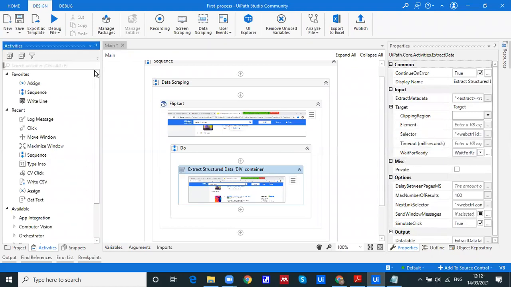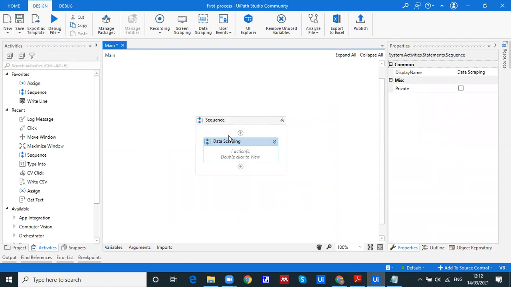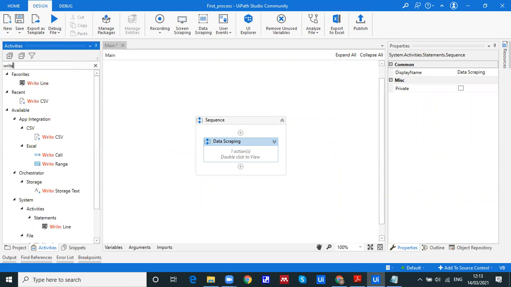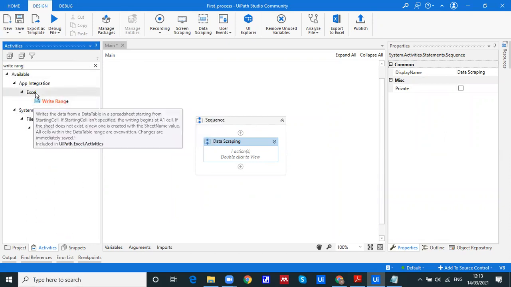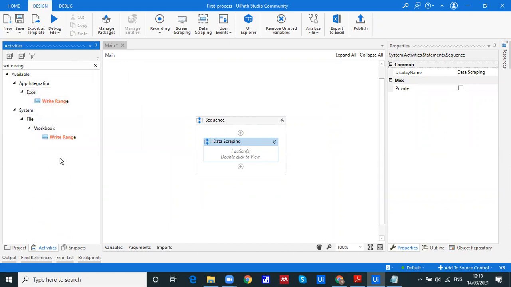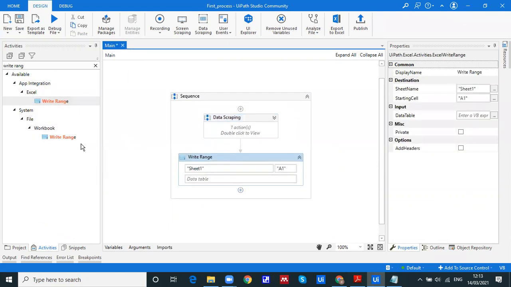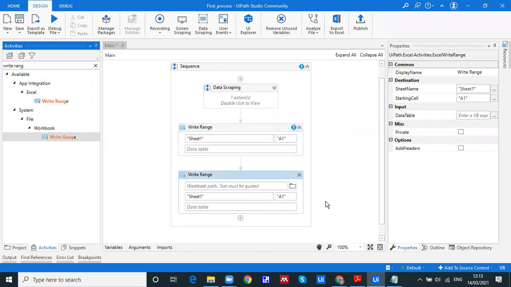Let's have a look at this and we will write this. So this is the data table. We will write it in Excel. I'm just using the activity called write range activity. This is an activity related to Excel. You can find two activities over here, one under Excel and another under workbook. Again, we'll see in detail what the difference is. These two similar activities are there. Let me pick up those two and explain the difference at this moment. In detail, we'll discuss later on. So this is the write range.